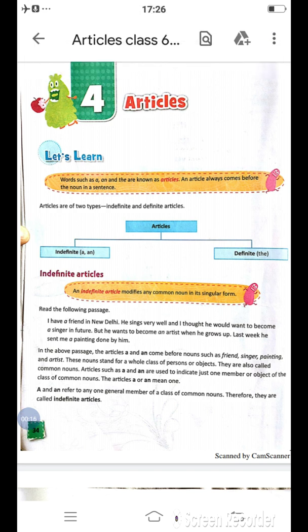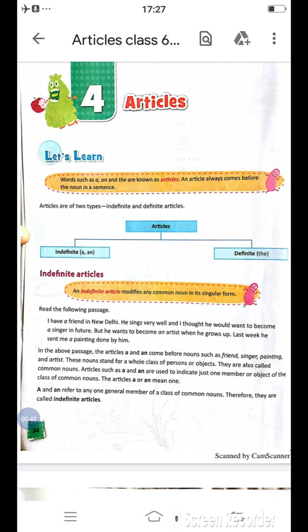Words such as a, an, and the are known as articles. An article always comes before the noun in a sentence. Again, I repeat: words such as a, an, and the are known as articles, and an article always comes before the noun in a sentence. Articles are of two types, indefinite articles and definite articles.